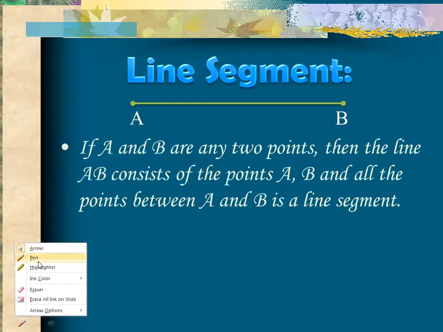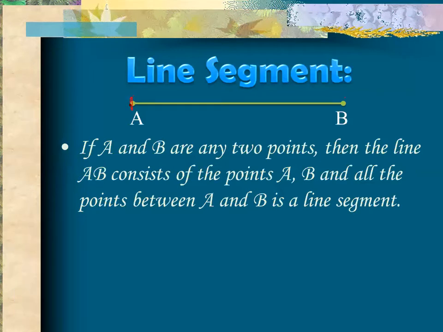You can measure this line segment. Just suppose it measures 5 centimeters, starting from here and ending here.